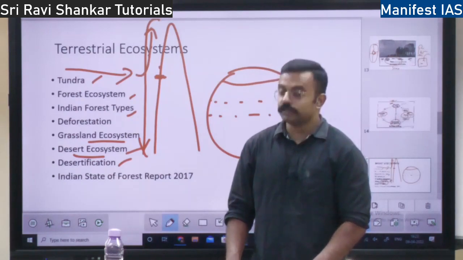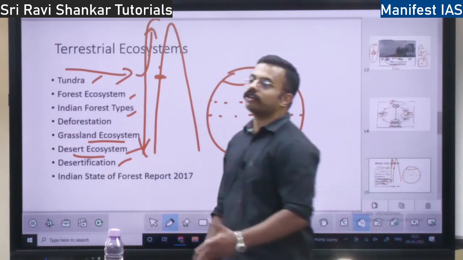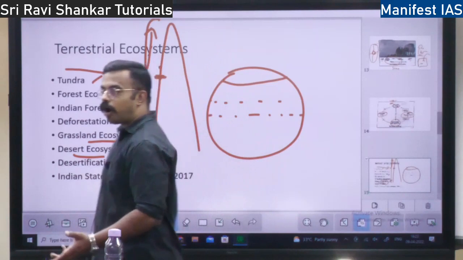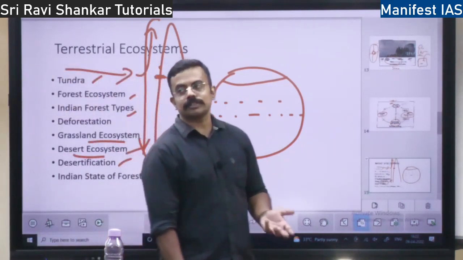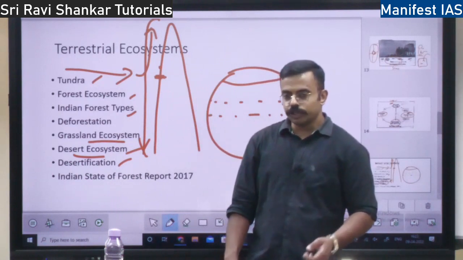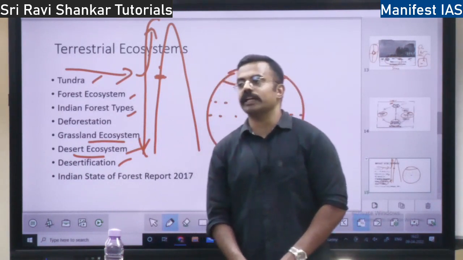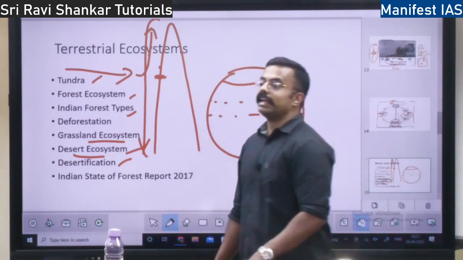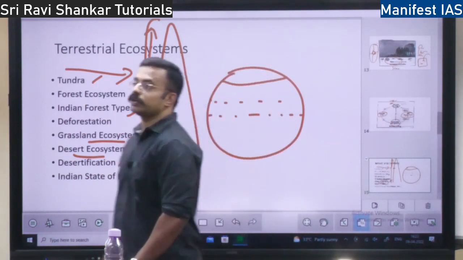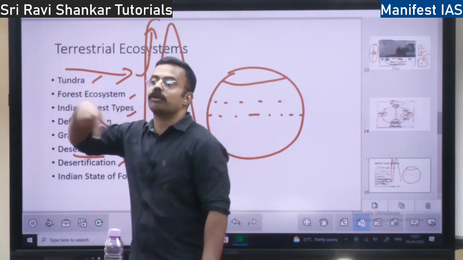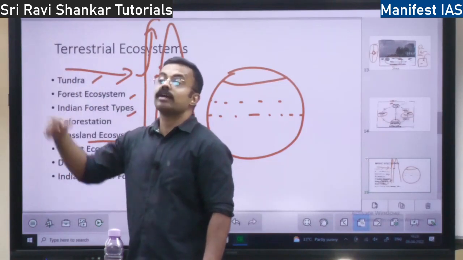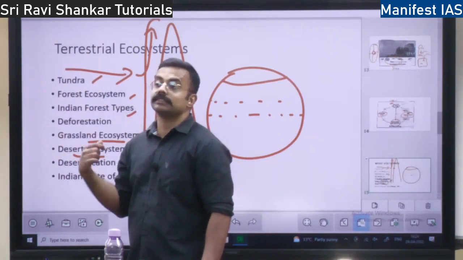It's good actually, because how many of us know that soil is important? We walk on it, we eat from it, right? We drink water from the soil. Do you know that the moisture in the soil is greater than even the lakes, rivers and the atmosphere combined together? It is more than the atmosphere water, more than the lakes, more than the rivers.